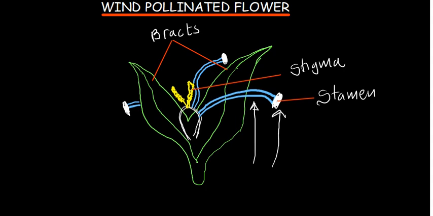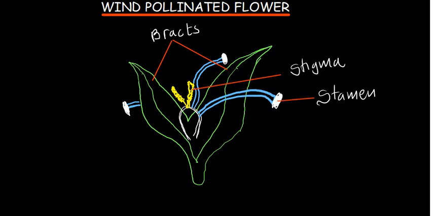So when the pollen grains are blown away, the stigma is so big that they are able to trap the pollen grains. This is how a wind pollinated flower looks, and that is just a general structure of a wind pollinated flower. For a wind pollinated flower, there is no need for a scent. Nectar is not there, because nectar is the sweet part of the flower. There is no need for nectar because there will be no insect to come and feed.